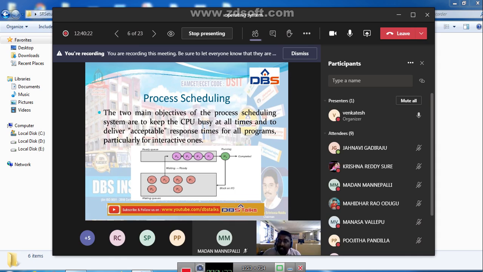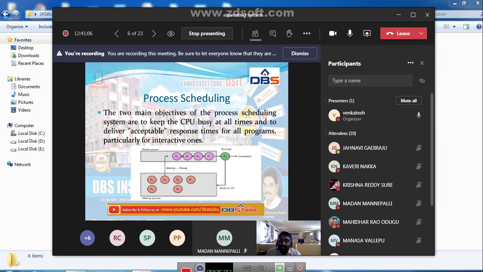Before going into that, there are two main objectives of process scheduling. The first one is to keep the CPU busy at all times, and the next one is to deliver acceptable response time for all programs. The first one is that the CPU is always busy, that means the processor is always busy executing some process. This is one of the main objectives of process scheduling.